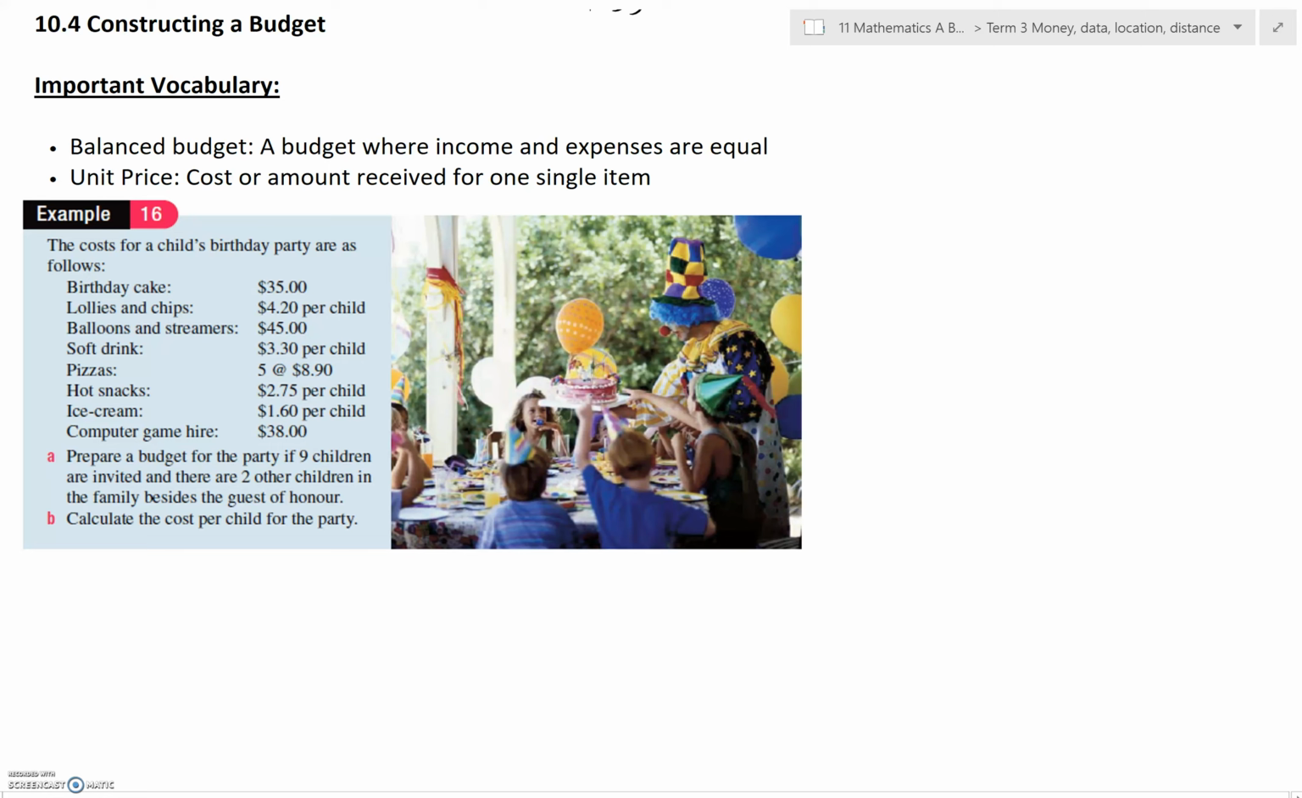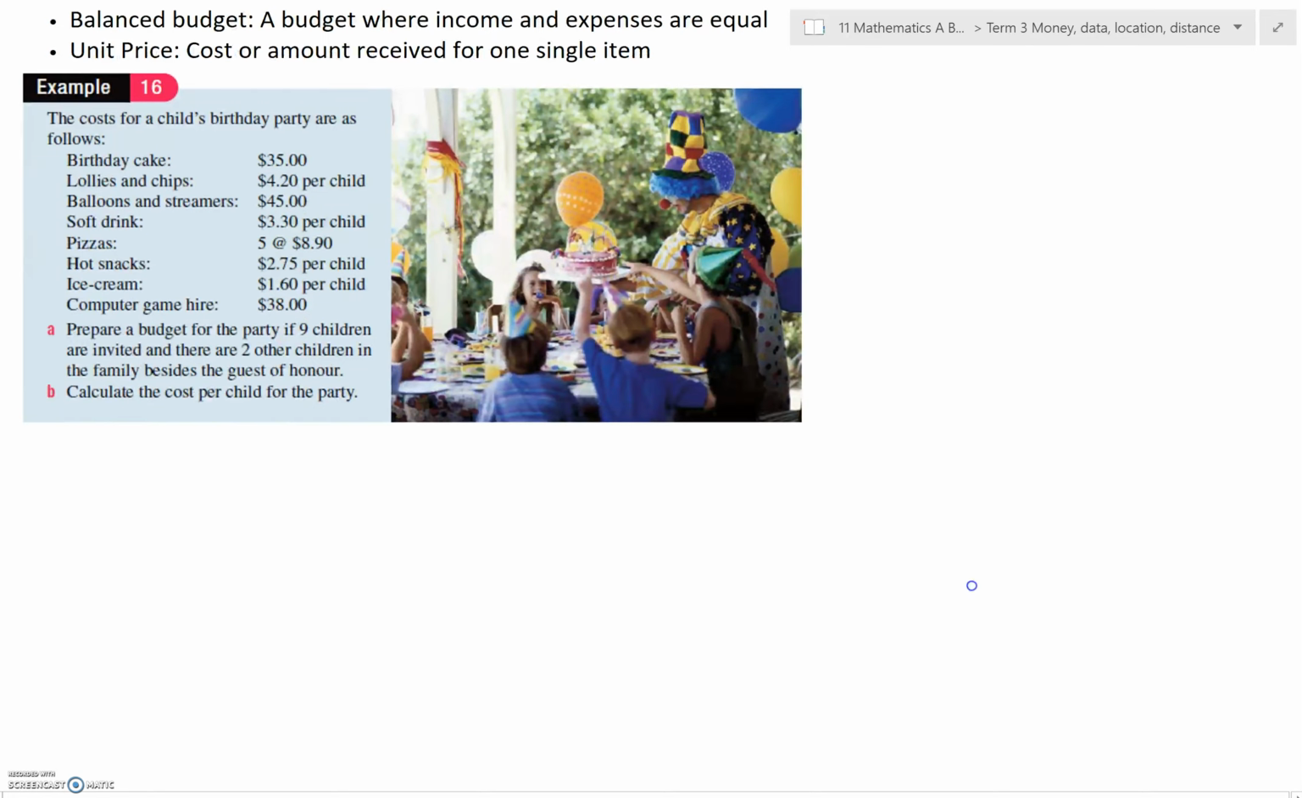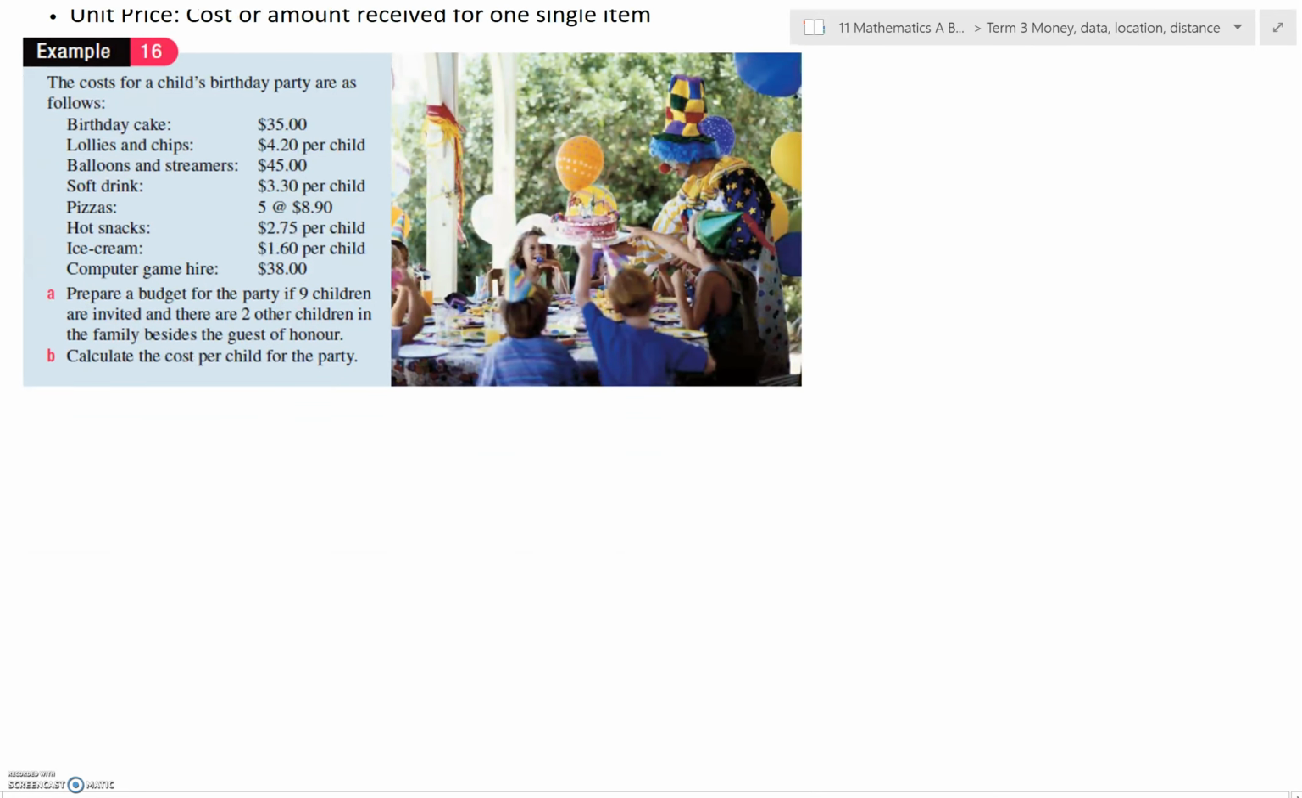So I'm going to work through a few different examples. The first one is going to be an example that relates to an expenses only budget. So you don't have to have income and expenses in your budget. It depends what you are trying to find out with your budget. This one is an expenses only budget because we're trying to figure out how much it would cost to hold a birthday party for a child.